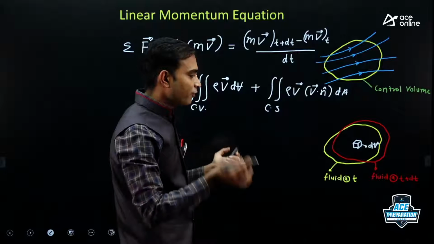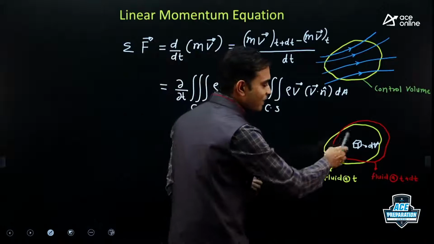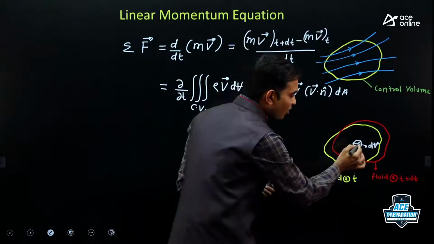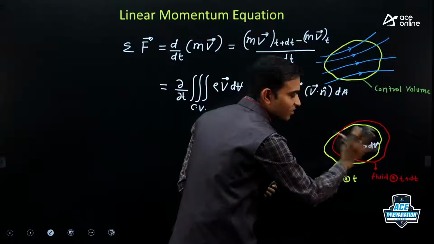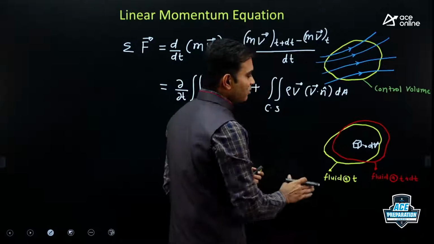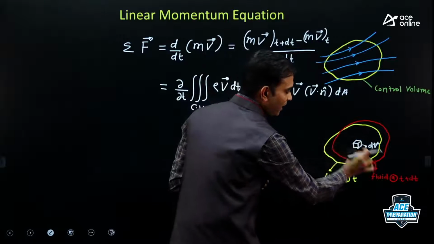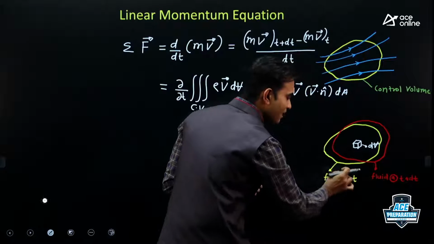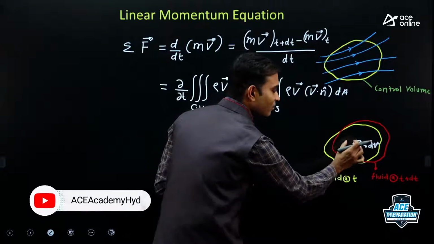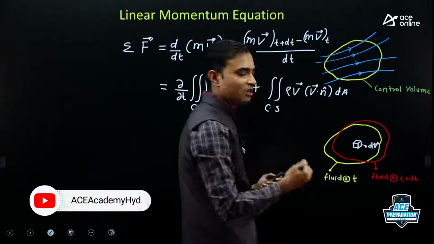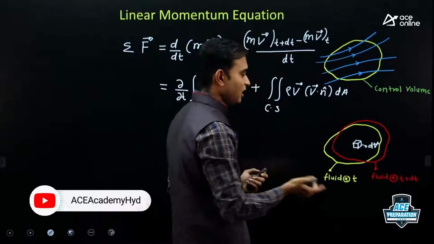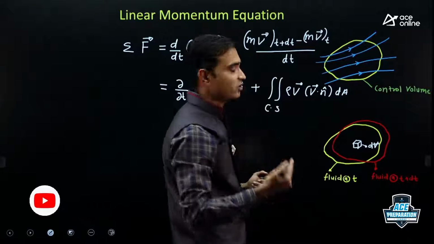Whereas if flow is steady, then at the same point, velocity will not change. Then the momentum for this part will not change. Clear? So if I take the momentum for this part at time t plus dt minus at time t, that difference will be 0 if flow is steady. If it is unsteady, then definitely it will be non-zero.